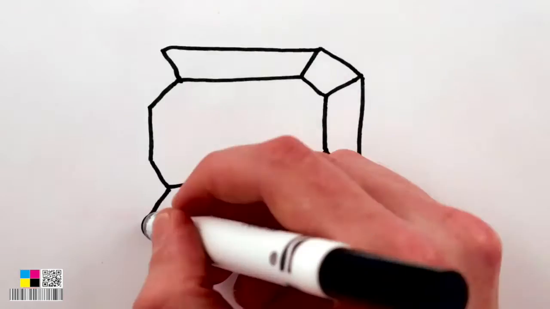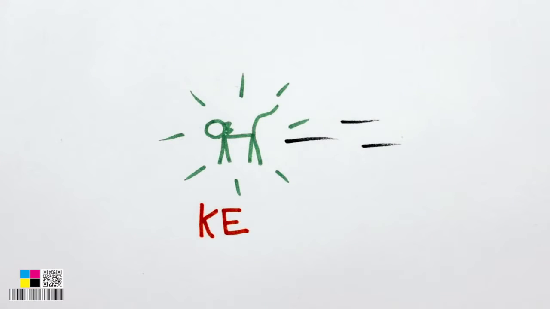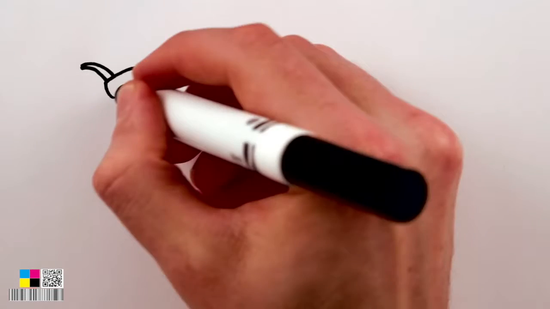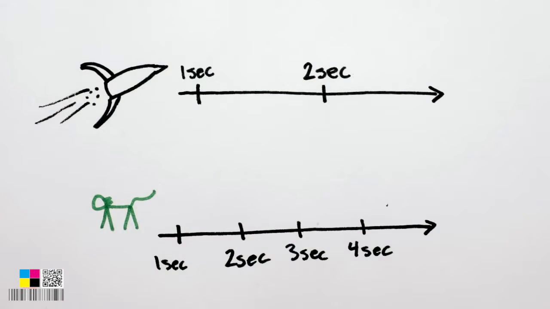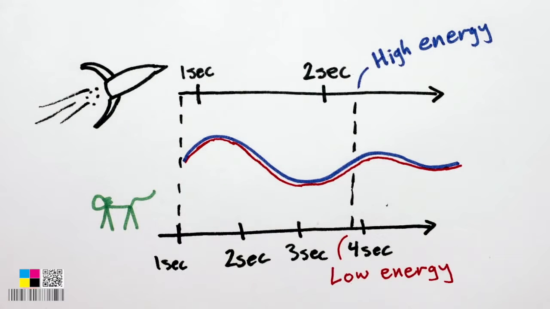Let's imagine you get bored and zoom off in a spaceship in the middle of the experiment. But from your new perspective, you're sitting still in your spaceship, and the cat is the one moving past outside the window. Therefore, you'll calculate that the cat has some kinetic energy, that is, energy of motion. And when you see the cat emit the flash of light, you'll again measure that its energy decreases by the energy of the light. Except, now that you're moving, special relativity tells us that time passes at different rates for you and the cat, so you'll measure a different value for the frequency, and thus energy, of the light.